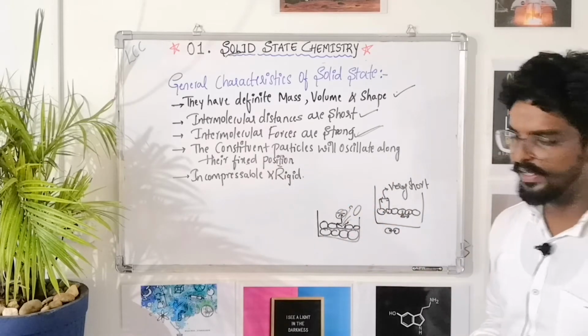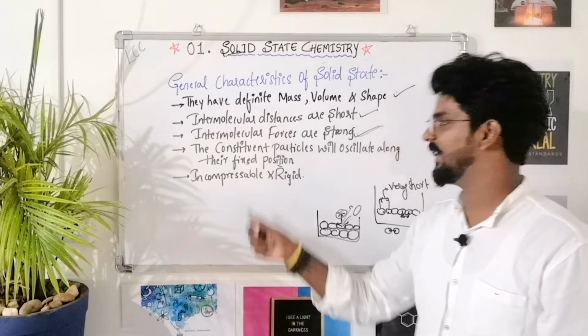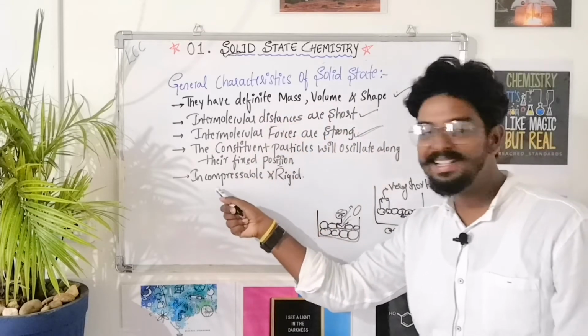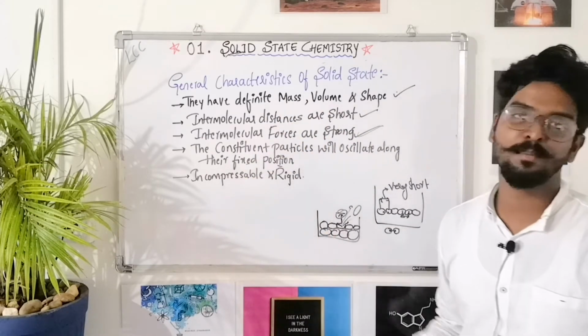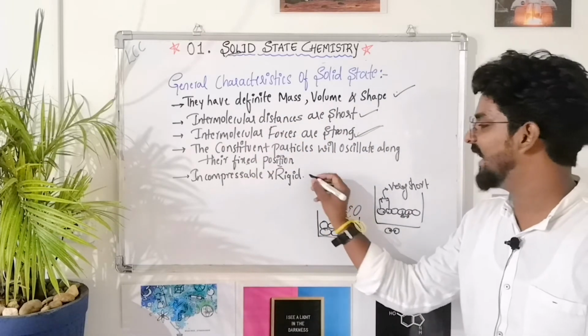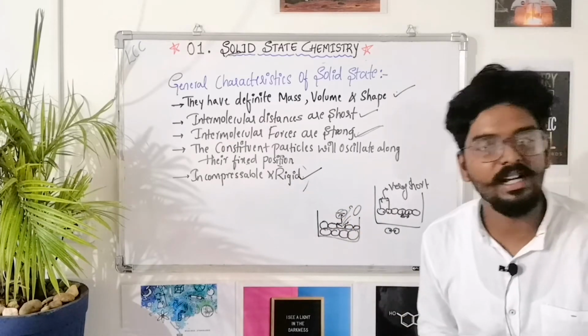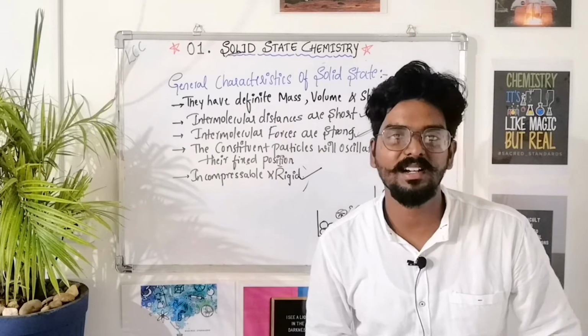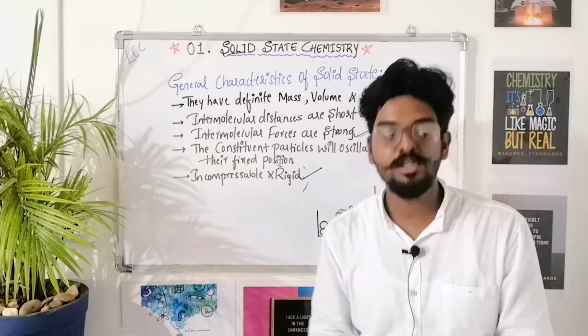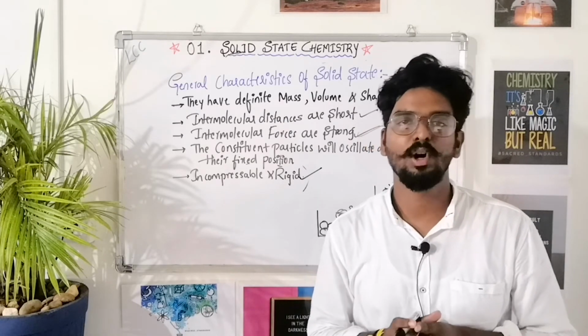And very important, as we studied earlier, the solid state's important characteristics are that they are incompressible and rigid in nature. Why are they rigid? Because of the regular arrangement of the constituent particles like atoms, molecules or ions in a given solid compound.